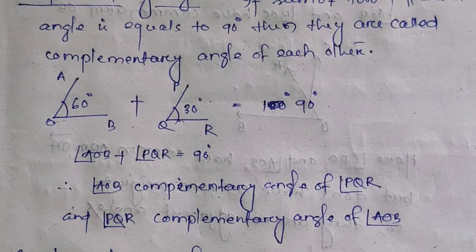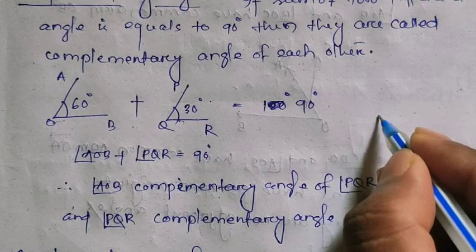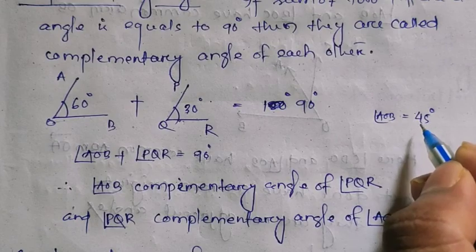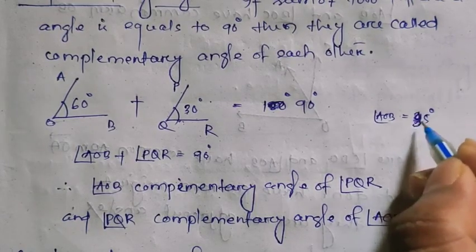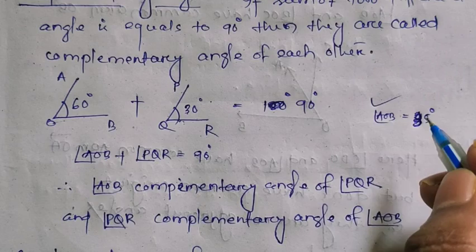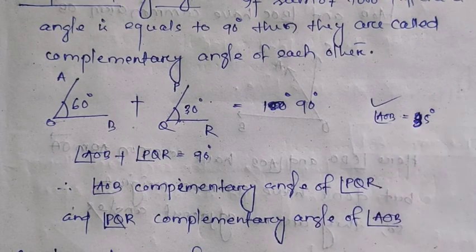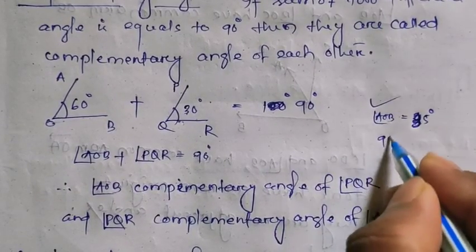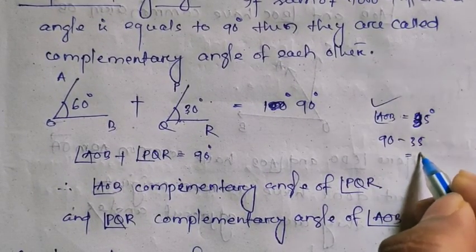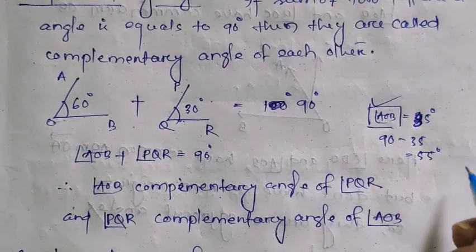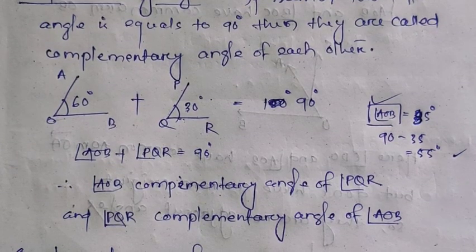Understand? Here the question may ask, if angle AOB is 35 degrees, what is the complementary angle of AOB? Then I can say the complementary of angle AOB will be 90 minus 35, that means 55 degrees. So here the complementary angle of AOB will be 55 degrees. Understand? These types of questions may be asked.